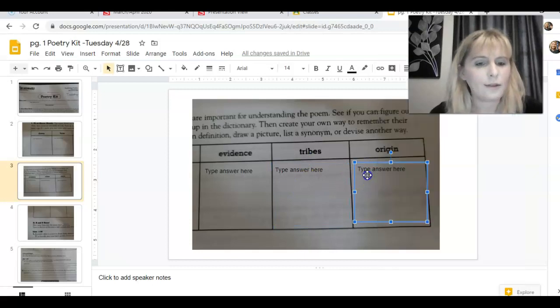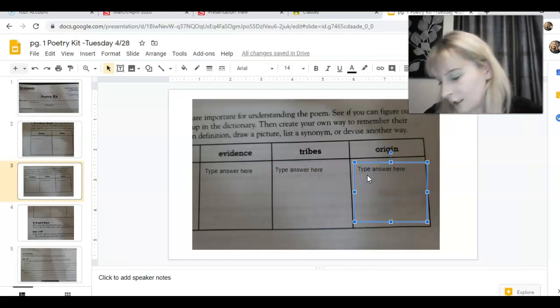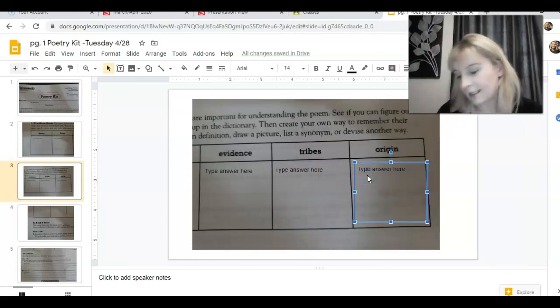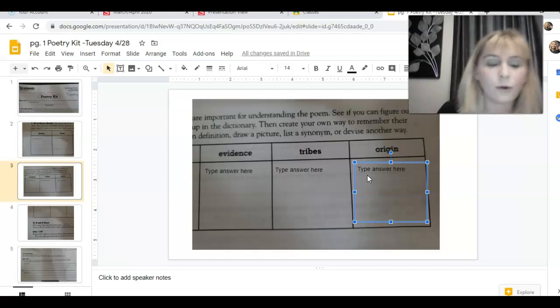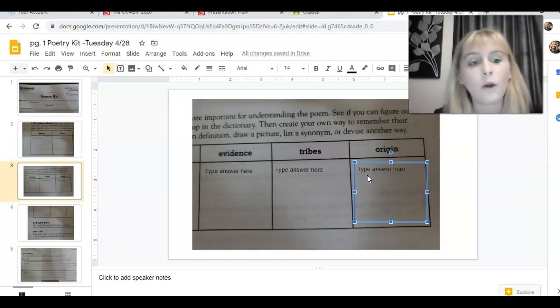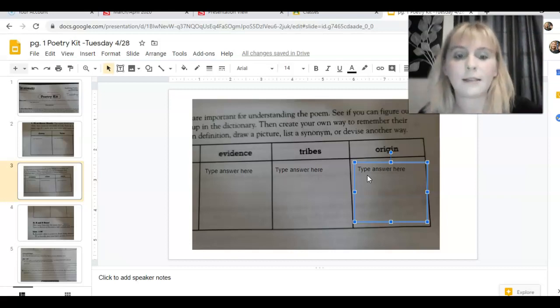All right. I keep doing that. Origin. This is line 18. Again, I'm going to back up a little bit to give more context. Remember the wind, remember her voice. She knows the origin of this universe. This is a word we have definitely seen before during the school year, so we should know what origin means.